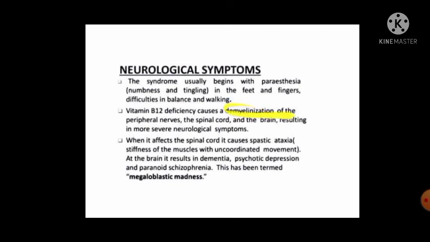The myelin sheath is present on the nerve, but vitamin B12 deficiency causes demyelination of the peripheral nerves, spinal cord, and brain, resulting in more severe neurological symptoms, which may also reduce the capacity of the neurons to transmit messages or electrical impulses. When it affects the spinal cord, it causes spastic ataxia or stiffness of the muscles with uncoordinated movement. In the brain, it results in dementia, psychotic depression and paranoid schizophrenia. It has also been termed megaloblastic madness.